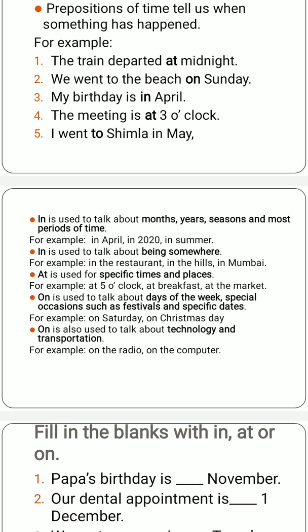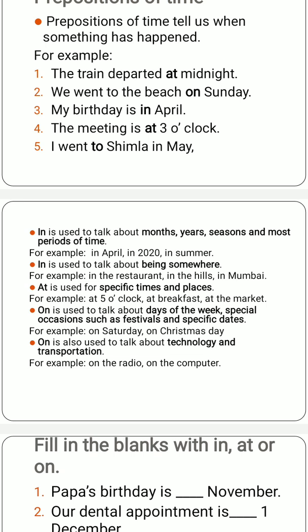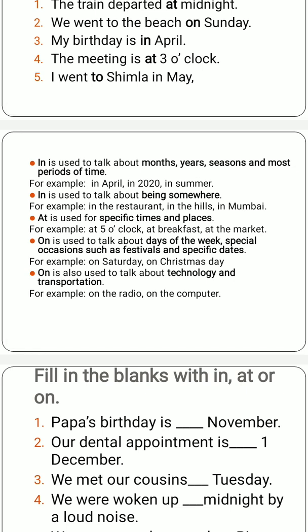Next, in is also used to talk about being somewhere. Being somewhere means when we have gone to some place, we represent it with the help of in. For example, I am sitting in the restaurant. Being somewhere means you are currently present at that place. I am sitting in the restaurant. They are sitting in the restaurant. She lives in Mumbai. In Mumbai means she is there in Mumbai. Her place is being told, so we are also using in for that, when being somewhere means we are present there.